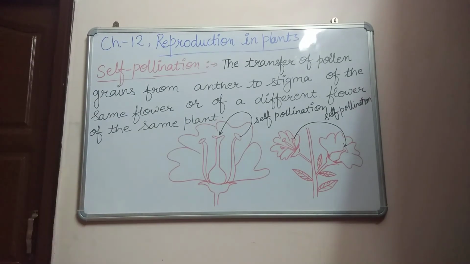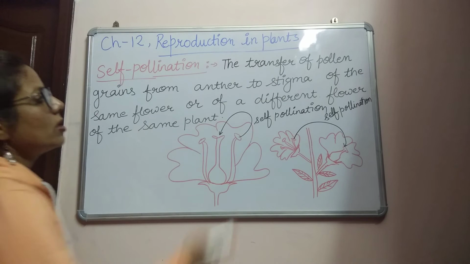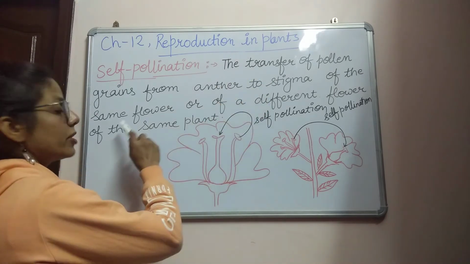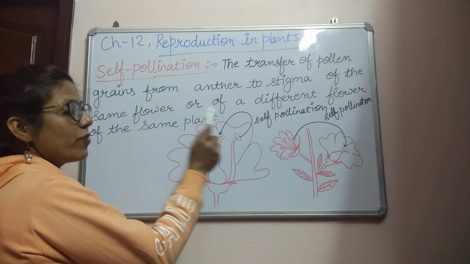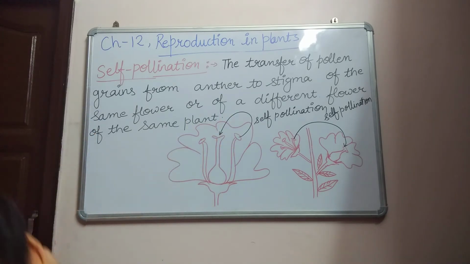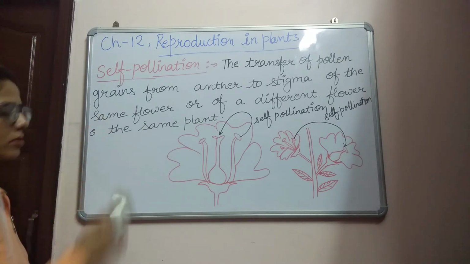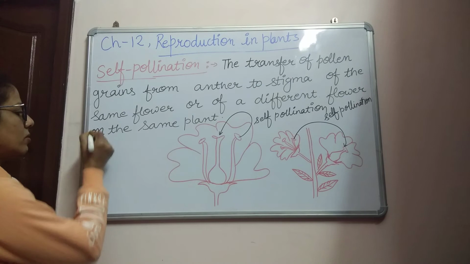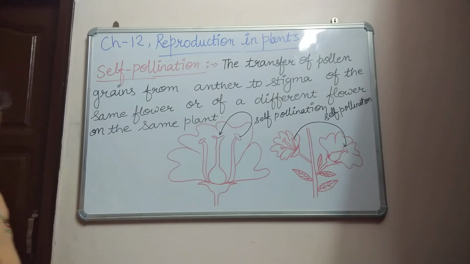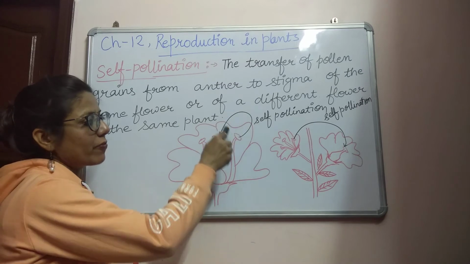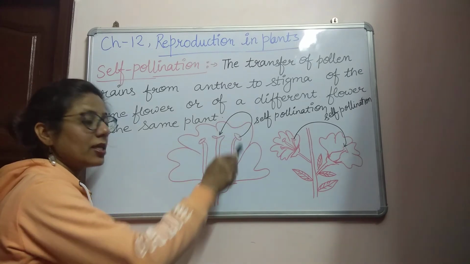So the first type of pollination is self pollination. Self pollination means the transfer of pollen grains from anther to stigma of the same flower or of a different flower on the same plant. By mistake I have written off. Self means same. It means the pollen grains may transfer from anther to stigma within the same flower.